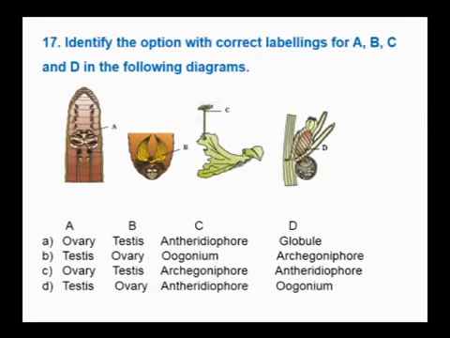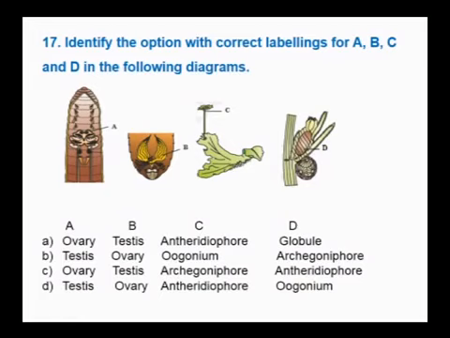Identify the option with correct labeling for A, B, C and D in the following diagram. See, to answer these types of questions, you need to be thorough with the diagrams. You need to be thorough with all the diagrams in your textbook, both first PUC and second PUC textbooks.